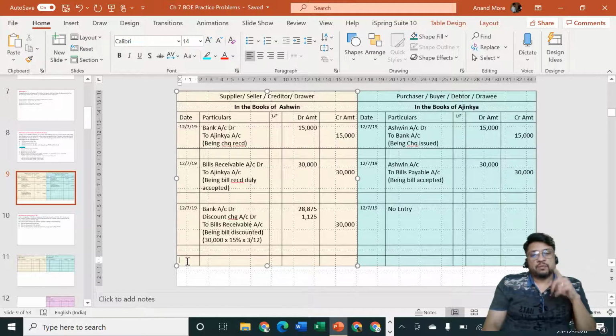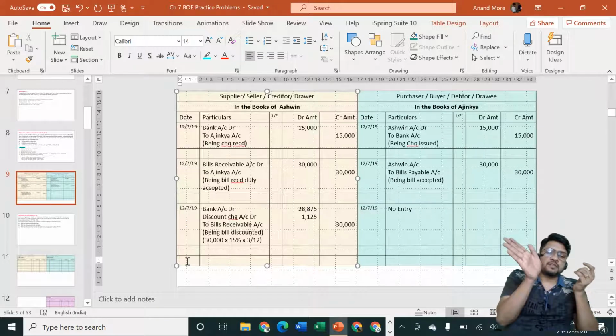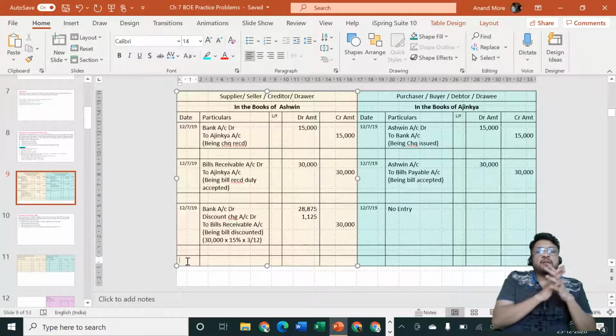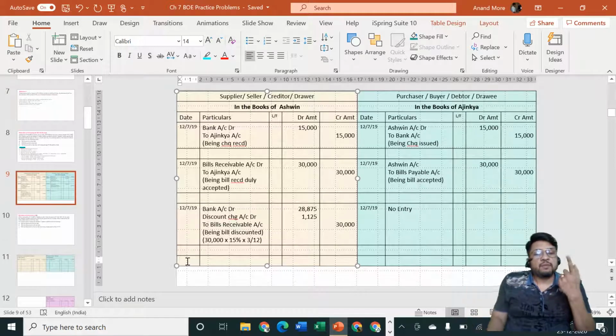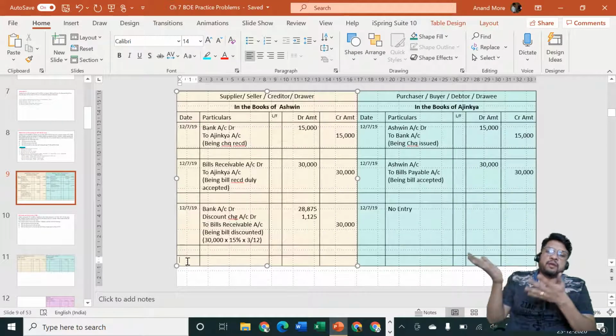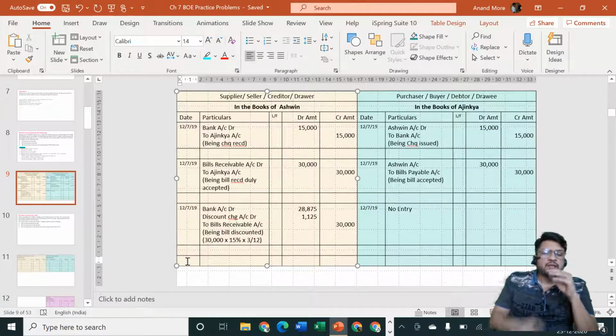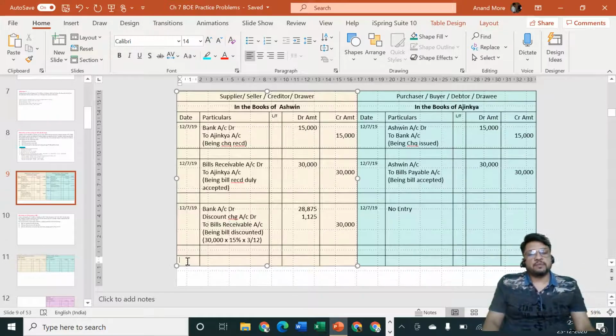On 15th of October, the banker will go to Ajinkya's house and will specify, Ajinkya, this is the bill of exchange, pay me the bill. Ajinkya will not find it difficult to pay to the banker. Ajinkya will not question anything to the banker. How did you get this bill? This bill was given by me only to Mr. Ashwin. Then Ashwin should have come. Why are you coming? Nothing of that sort. It's a negotiable instrument. So probably Ashwin might have given this bill to the banker and the banker is coming to me. That's a very simple assumption he will make, and he will make payment to the banker. And then he is going to be getting out of his responsibility of honoring the bill.